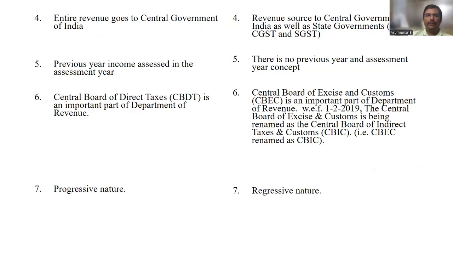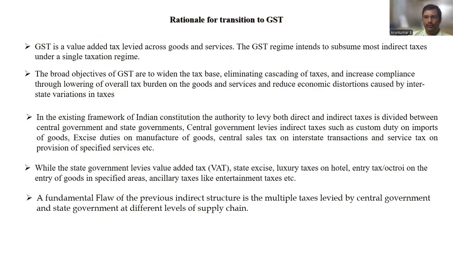In direct tax, the Central Board of Direct Taxes is an important part of the Department of Revenue. In case of indirect tax, the Central Board of Excise and Customs, CBEC, is an important part of the Department of Revenue. With effect from 2019, the Central Board of Excise and Customs is being renamed as the Central Board of Indirect Taxes and Customs, CBIC, that is CBEC renamed as CBIC. So direct taxes are progressive in nature and indirect taxes are regressive in nature. Thank you.